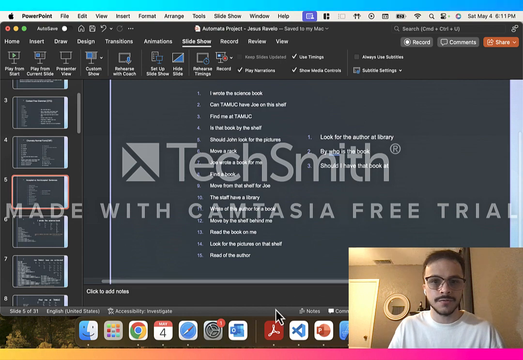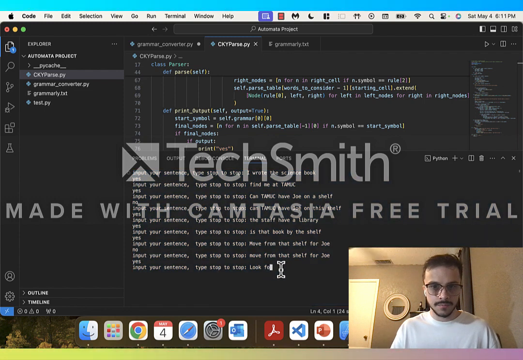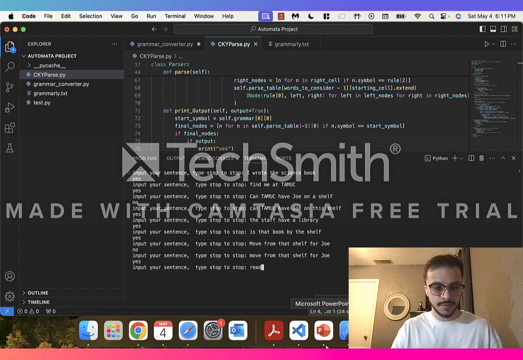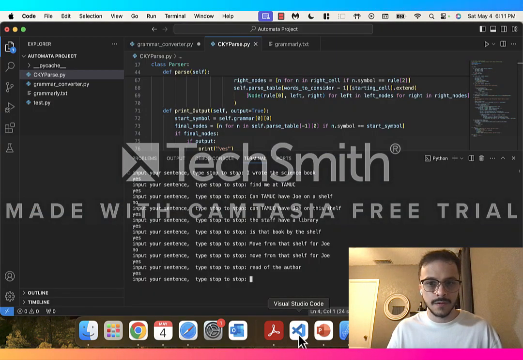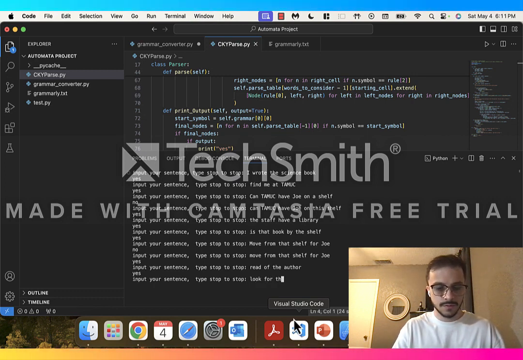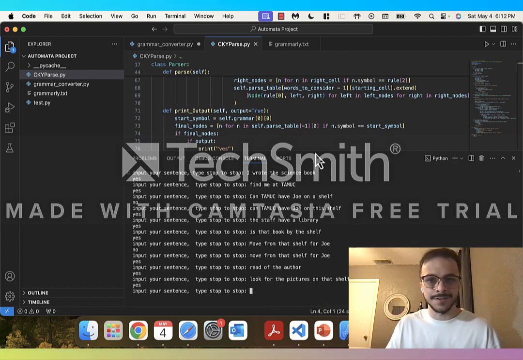Look for the pictures on that shelf and read of the author we'll go with. Look for, oh, another case sensitivity that I'm overlooking. Read of the author. That is accepted. Do one more. Look for the pictures on that shelf. These are all being accepted. So it's all looking good. I won't go through all of them, but I can go through all of the no's. So it's just a couple more, and we've already spent some decent amount of time going through this.